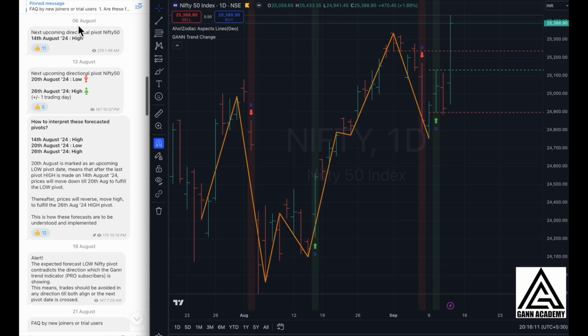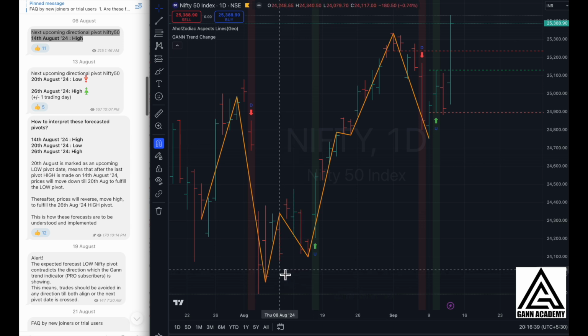On the 6th of August, I had mentioned that we are expecting a high pivot on 14th August 2024. But what happened here was that we got a low pivot on 14th August 2024. That means we were hit by an unexpected inversion in between, which actually happened on the 8th of August here.